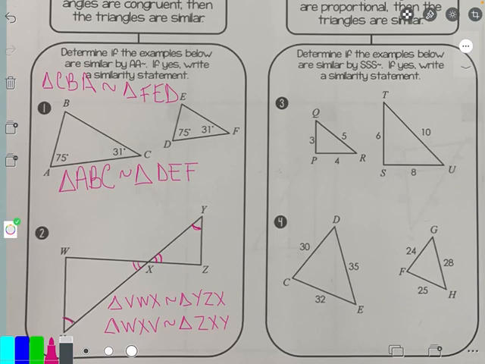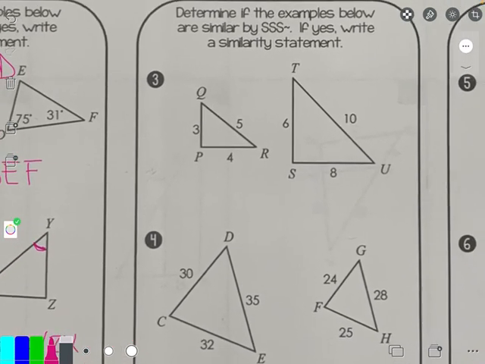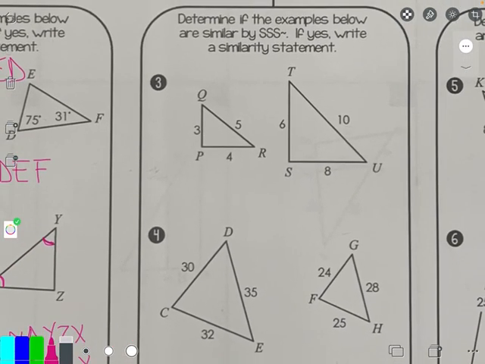Okay, so that's angles, right? 2 sets have to be congruent. Now I'm going to talk about sides. If we're given all 3 sides, what we have to do is that they all have to be proportional. So the way I do this is I'm going to build fractions. In number 3, I'm going to start with my shortest one, and that's a 3. And I'm going to put that fraction with the shortest one from the right, which is 6. 3 over 6 is really just 1/2.